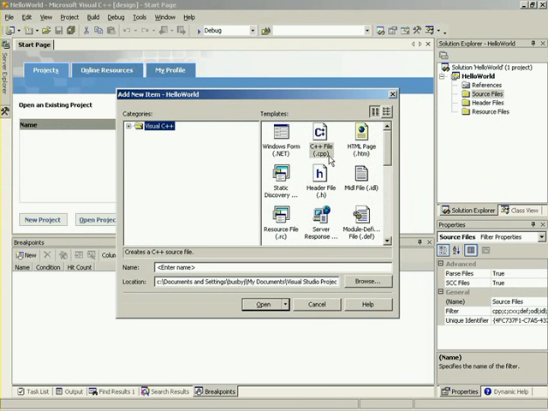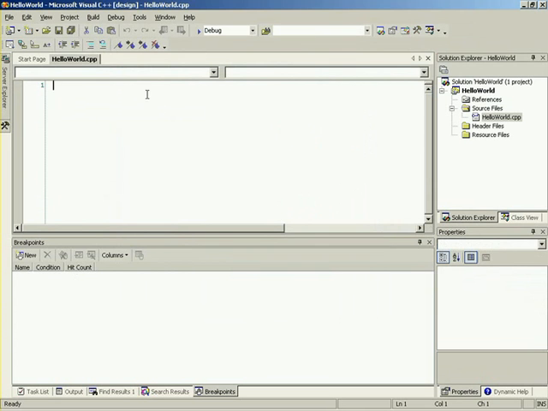But the big thing that we are going to focus on is going to be the C++ or the .cpp file type. Right. So let's just give this a name. We'll call this Hello World as well. This is going to be our main source file. So we'll press Open, and now that's created a new Hello World.cpp file. Cool. So now we can start typing our source code.